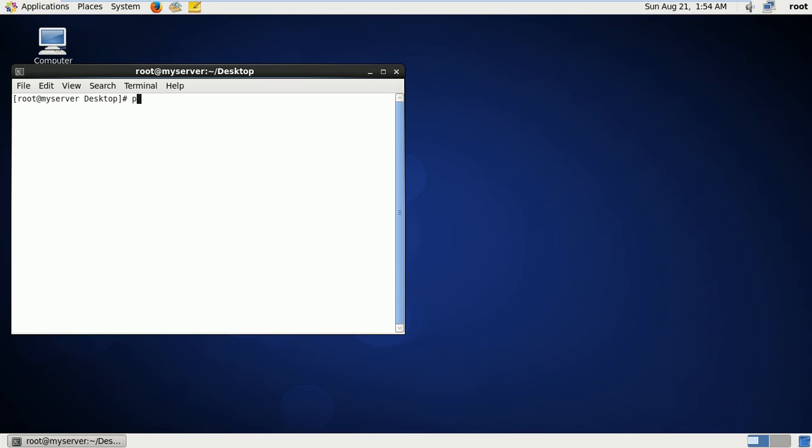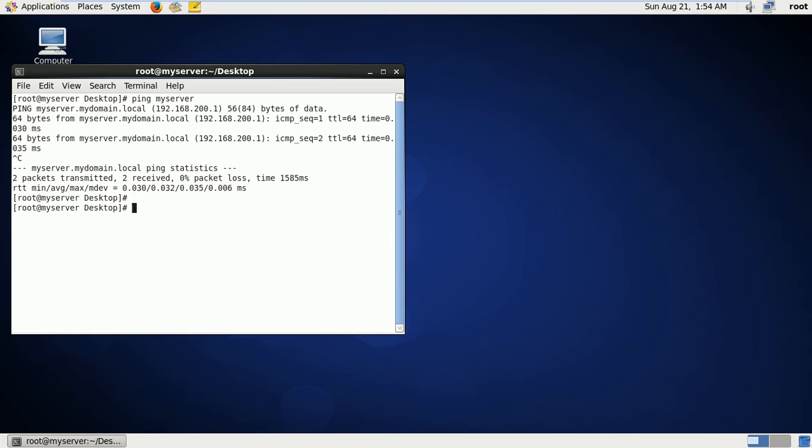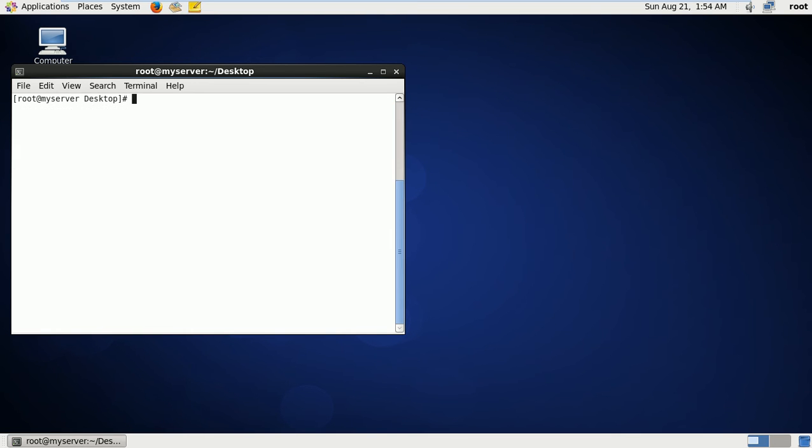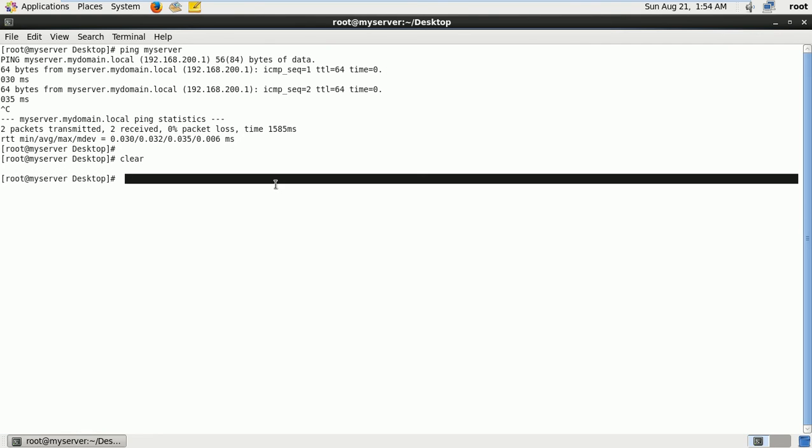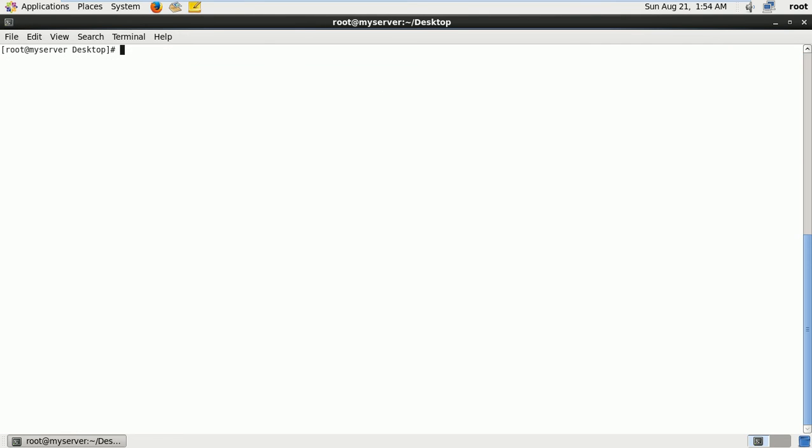So before this, you can ping myserver. So working fine. So to configure the DHCP server, the DHCP server is already installed here. The DHCP server configuration file is under the etc directory, the dhcp directory. So dhcpd.conf is the configuration file.